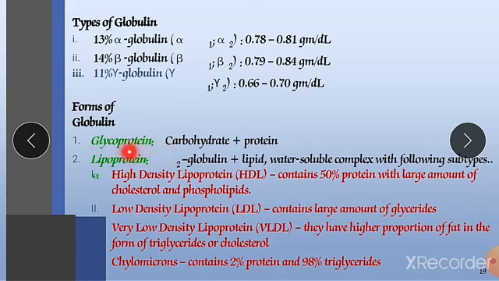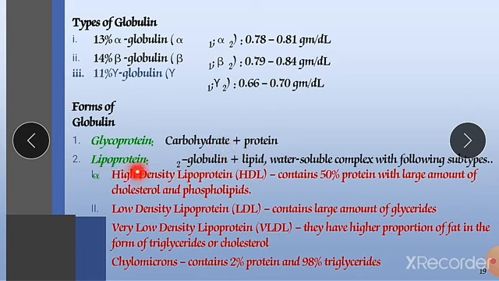They are involved in the formation of enzymes and hormones, and also the transportation of hormones from one part to another. They are also carrier proteins for fatty acids and triglycerides.